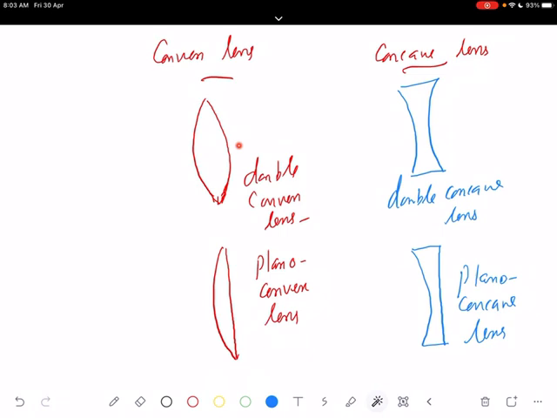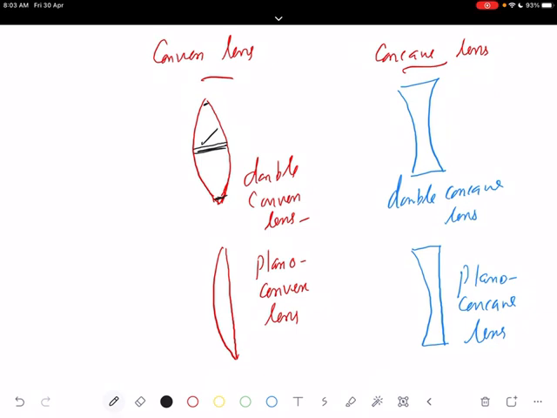So what is the speciality of a convex lens? You can see that the surfaces are bulging outwards. Spherical surfaces are bulging outward. So in such cases, the convex lens middle thickness is greater than at the edges. Edge thickness is less, and here the thickness is more. This is how we can recognize it. So a convex lens is thicker at the middle as compared to the edges. So this is how you check it. If you feel that it is thicker at the middle than at the edges, then it's a convex lens.